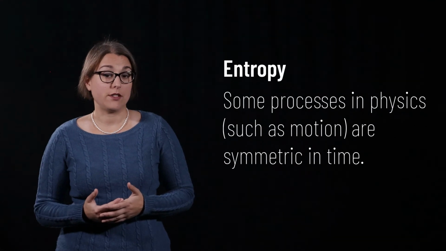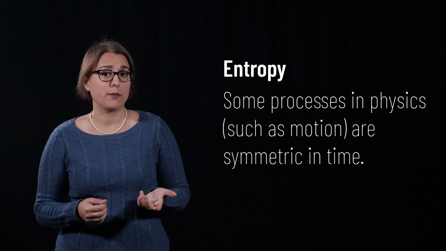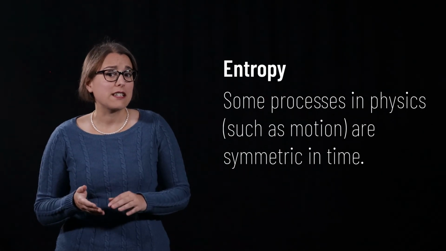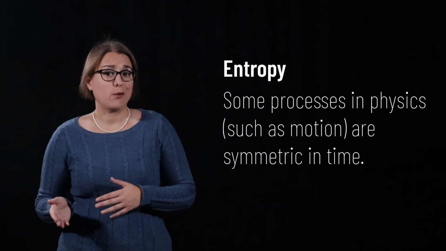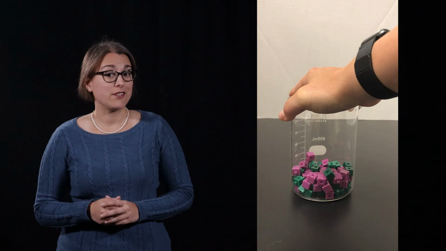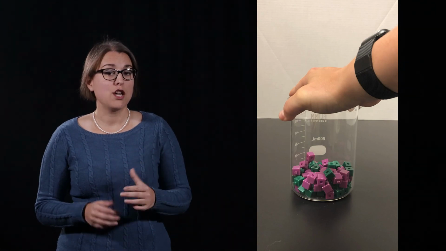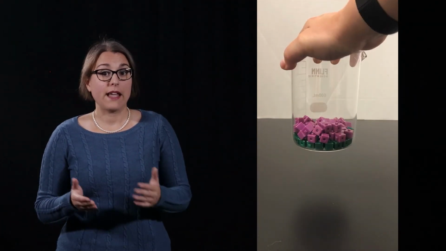Some processes in physics are symmetric. That is, I could play a video of me walking around a room, and you would not necessarily be able to tell if the video were played in forward or reverse. I can walk backward just as easily as I can walk forward. However, if you were to watch this video, you know it's played backward. Why? Because you know that it's impossible to shake a can and obtain a more ordered state. Entropy describes the arrow of time. Entropy always increases with time.